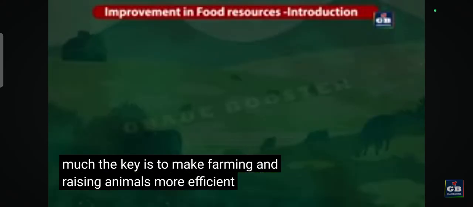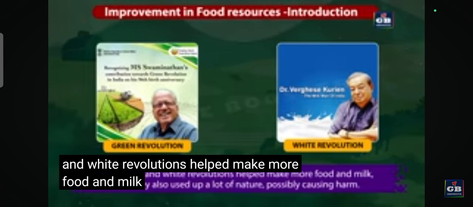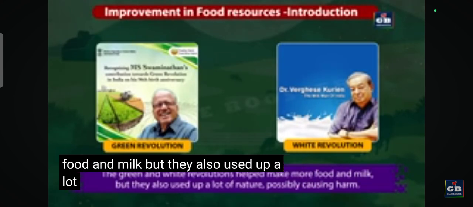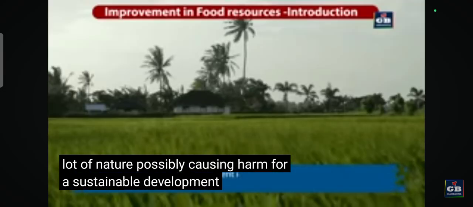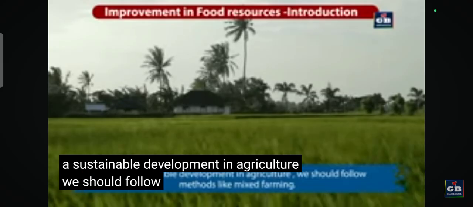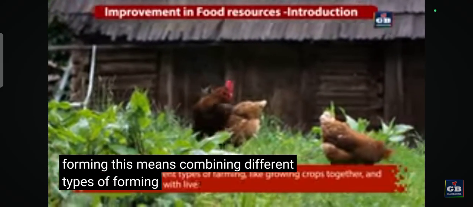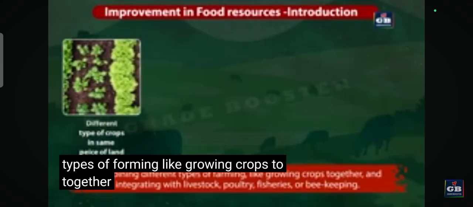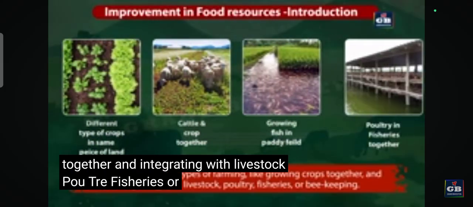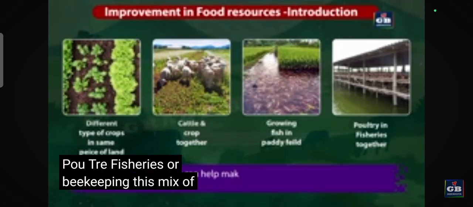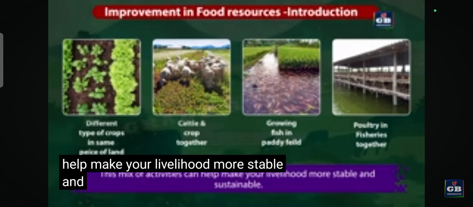efficient. The green and white revolutions helped make more food and milk, but they also used up a lot of nature, possibly causing harm. For a sustainable development in agriculture, we should follow methods like mixed farming. This means combining different types of farming like growing crops together and integrating with livestock, poultry, fisheries, or beekeeping. This mix of activities can help make your livelihood more stable and sustainable.